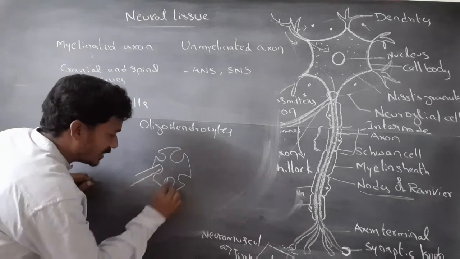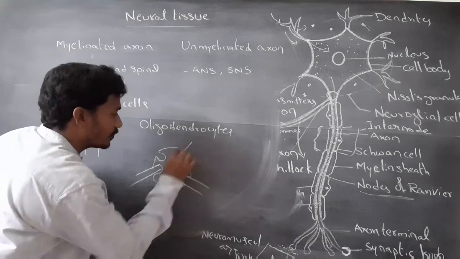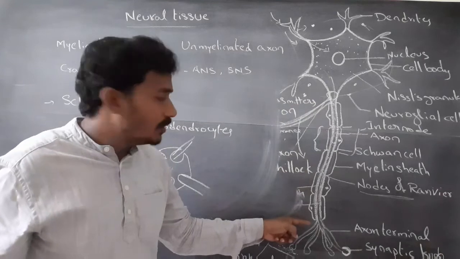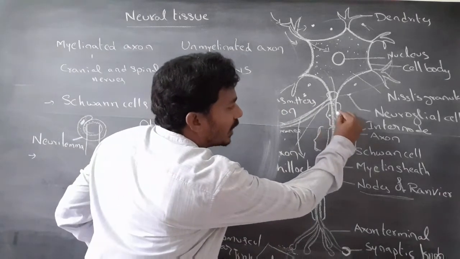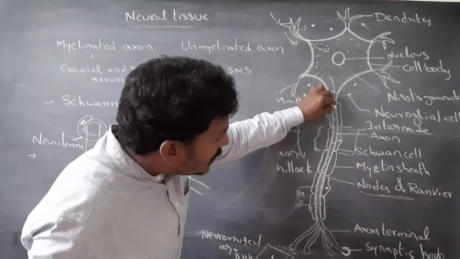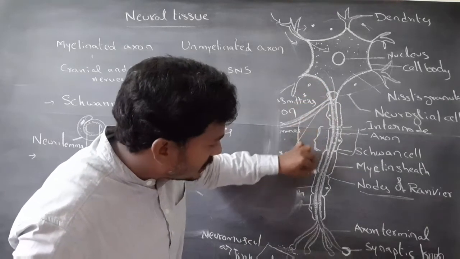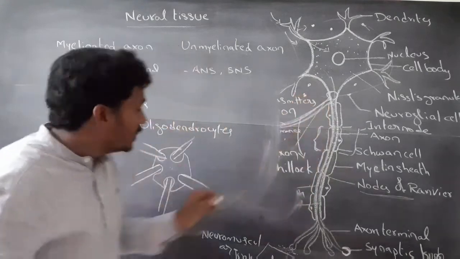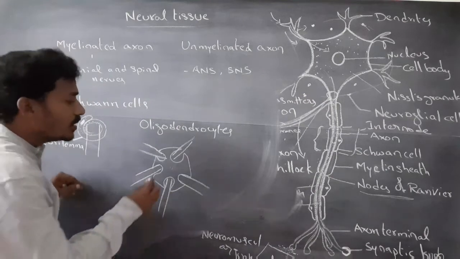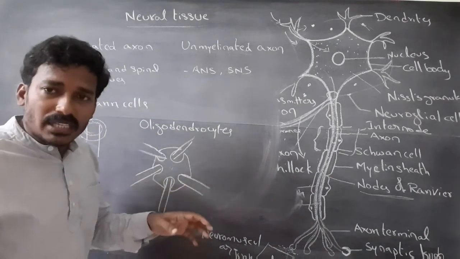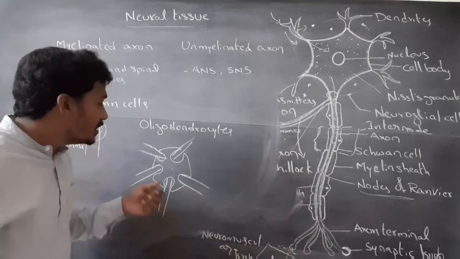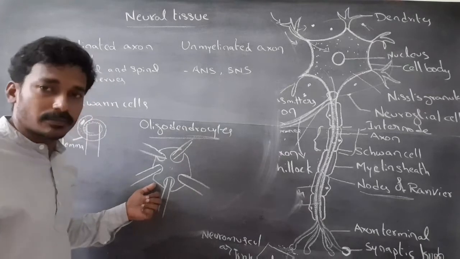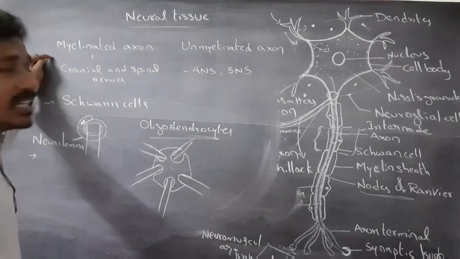These are the axons. In the peripheral nervous system, one axon is surrounded by many Schwann cells. But in the central nervous system, many axons are myelinated by a single oligodendrocyte cell.